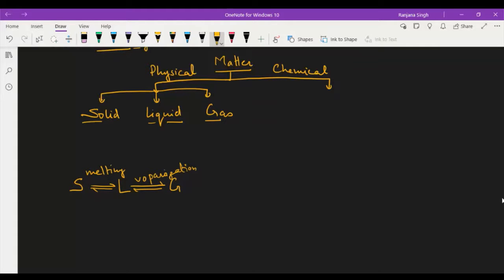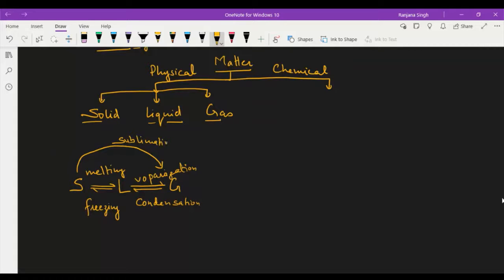Conversion of gas into liquid is condensation. Conversion of liquid into solid is freezing process. And conversion of solid into gas, it is sublimation.